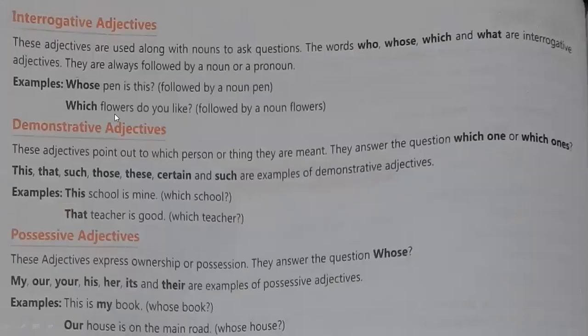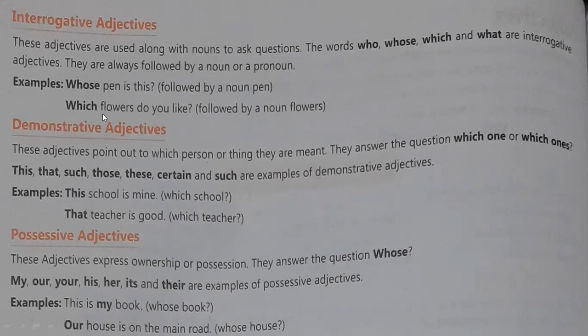Next will be the interrogative adjective. Interrogative adjectives are the WH family, with the help of which you will ask a question, like who, whose, which, what. These are some interrogative adjectives, and they are always followed by a noun or pronoun. Like see, pen. Before pen, what is given here? Whose pen is this? So what is pen? Pen is your noun. Which flowers? Flowers are your noun.